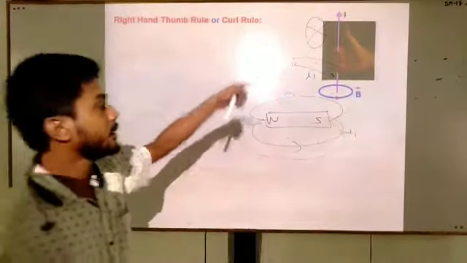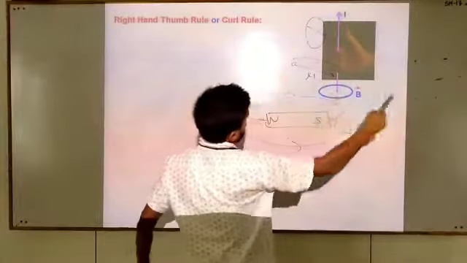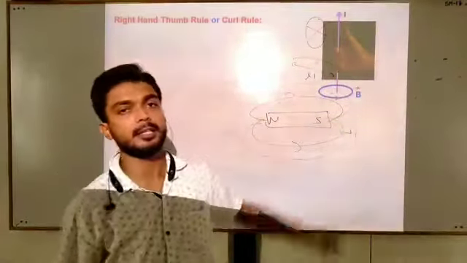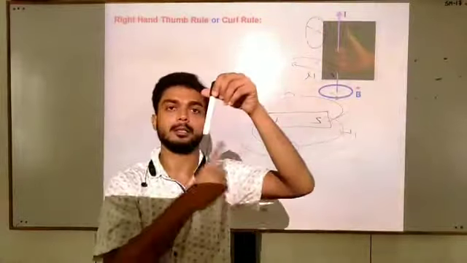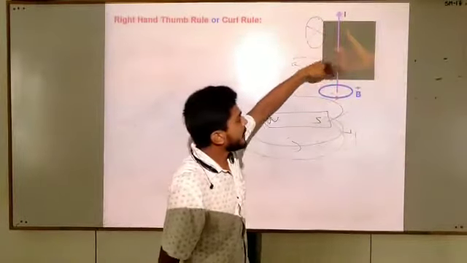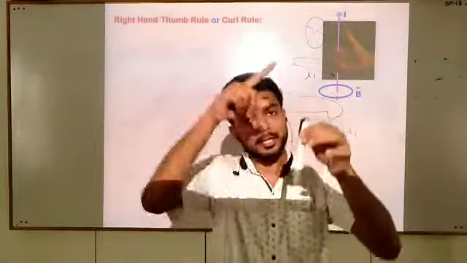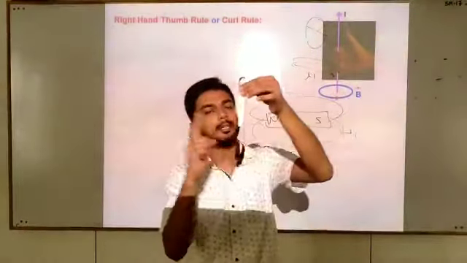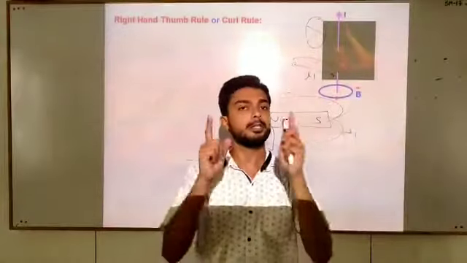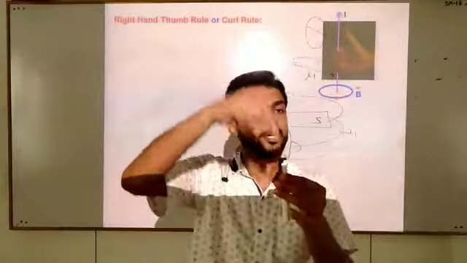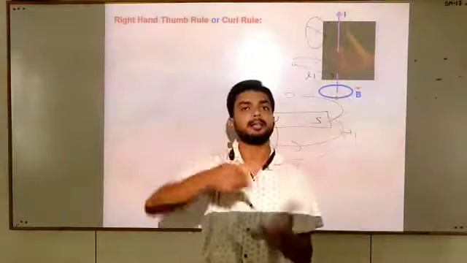You can see magnetic field is circulating around our curl finger, and the shape of this magnetic field is circular, and this wire is at the center of that circle. Then we can say around the current carrying conductor there exists a magnetic field which is circular in shape, and the conductor is at the center of that.